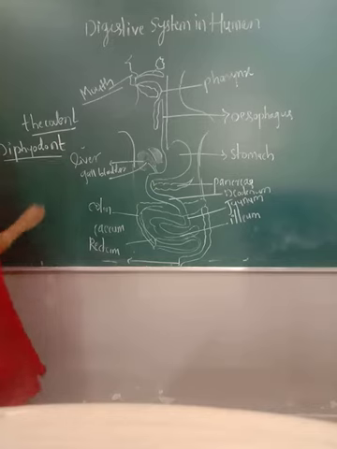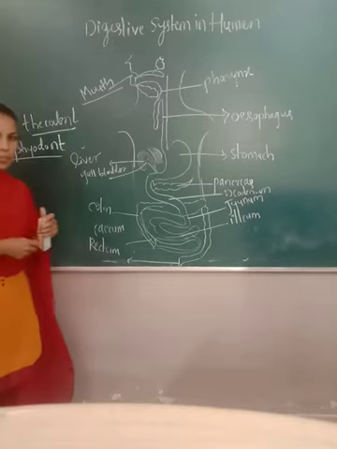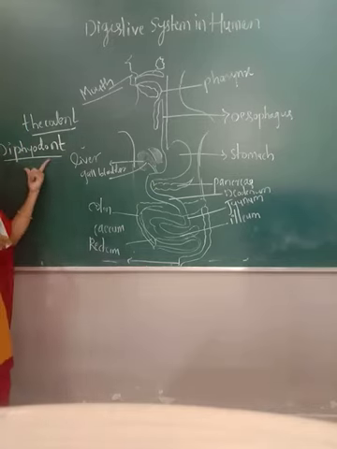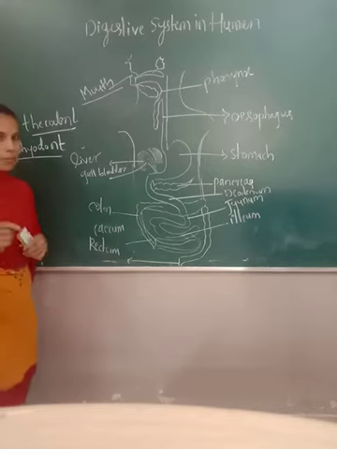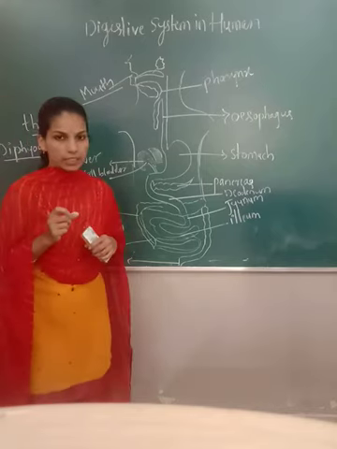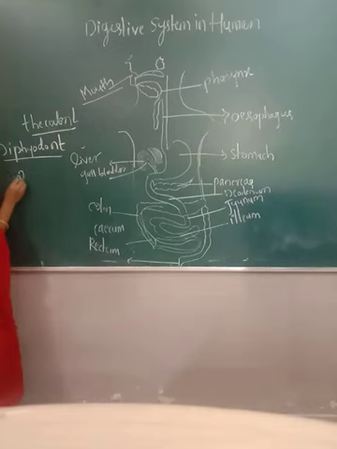Two sets of teeth are present in the case of human beings. That's why we call them diphyodont. And 32 fixed teeth are there. So that dentition formula we call as the